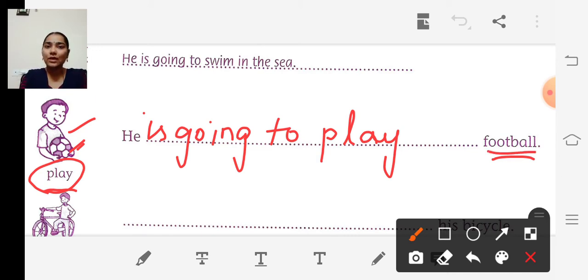You can copy down in your textbook, children, Active English book. He is going to play football. Like that we can write.